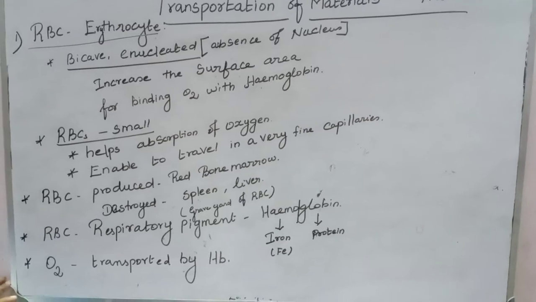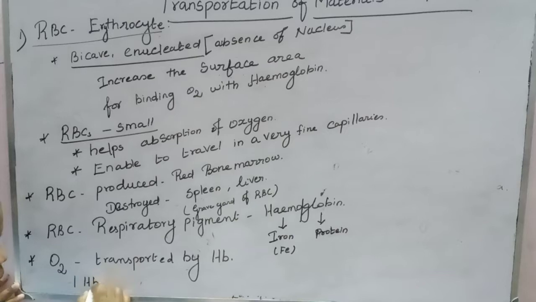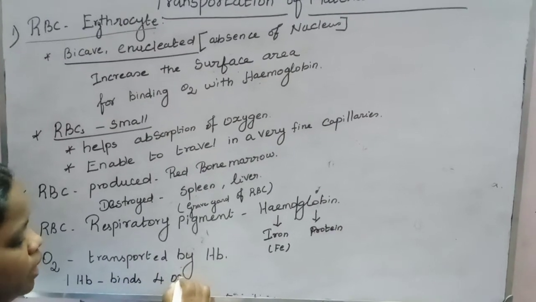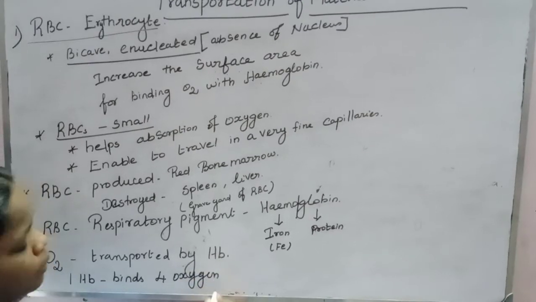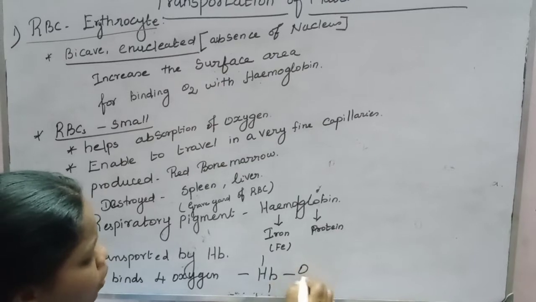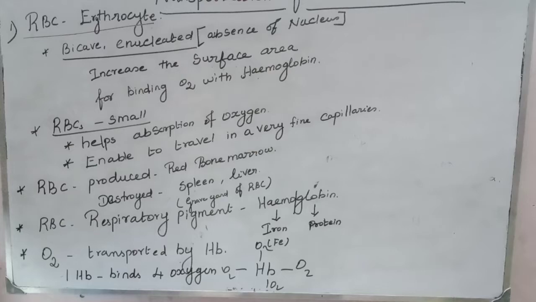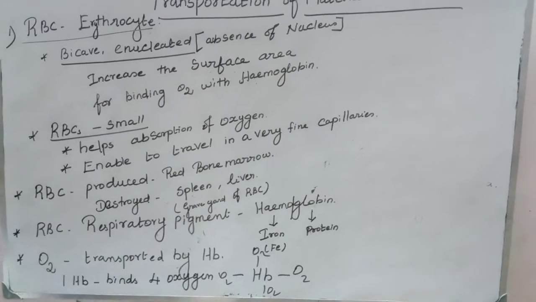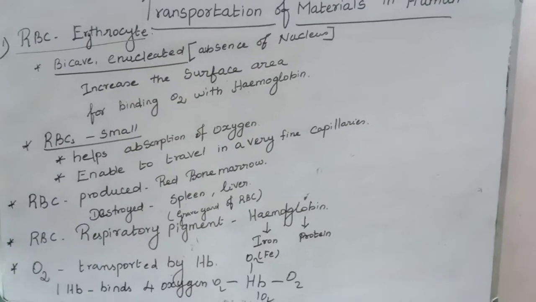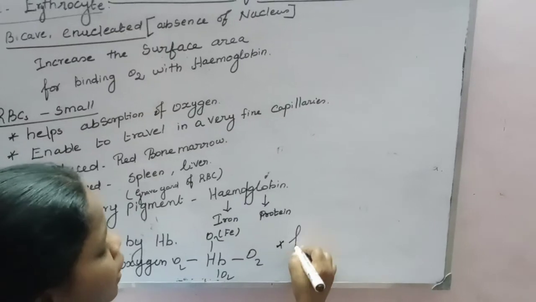Are you clear? One molecule of Hb binds 4 oxygen molecules. That's all about the features of RBC. One more point: the lifespan of RBC.